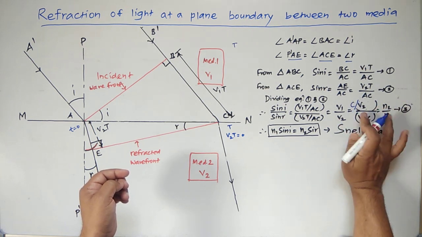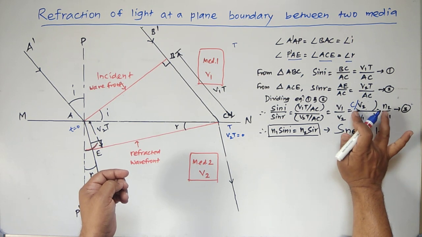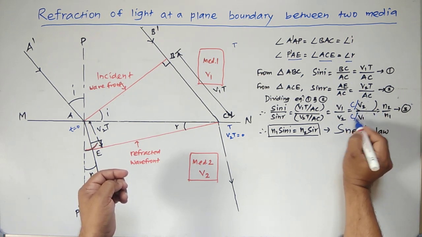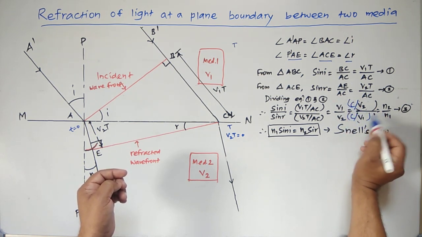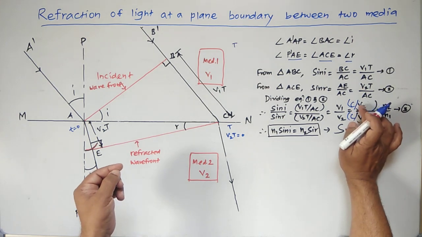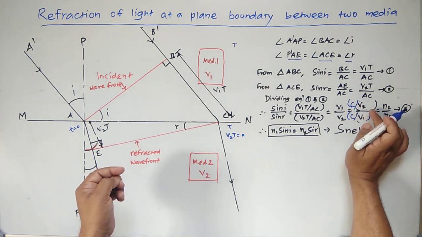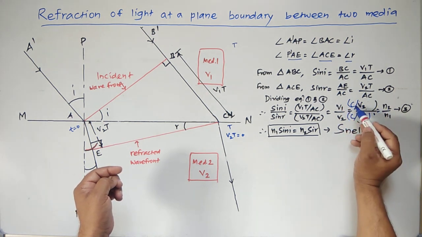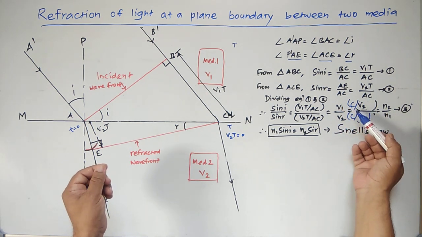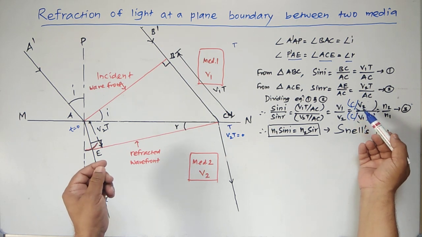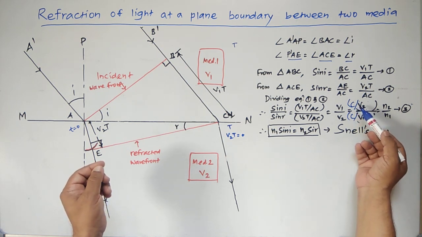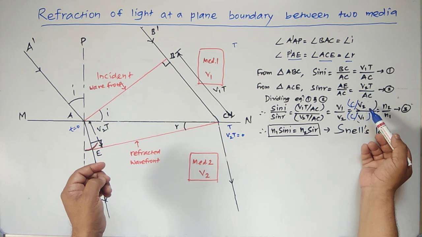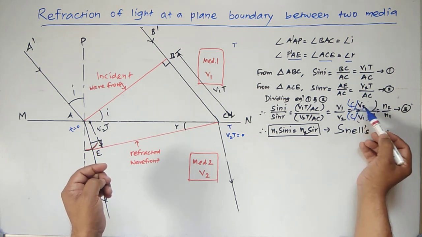Here you can write C divided by V2 whole divided by C divided by V1. In this term we can introduce the value of C, then the C's will get cancelled, and again we get the original term, that is V1 divided by V2. Now C is the velocity of light, which is a constant in the first medium, and its value is C equal to 3 into 10 to the power of 8 meter per second.